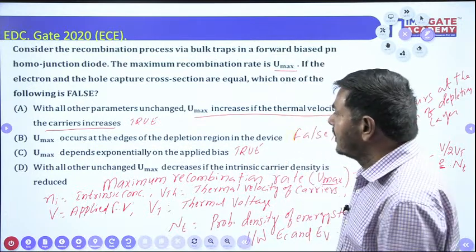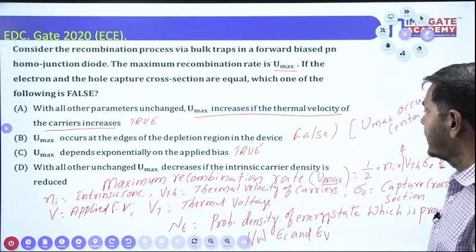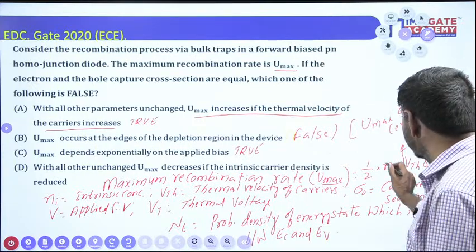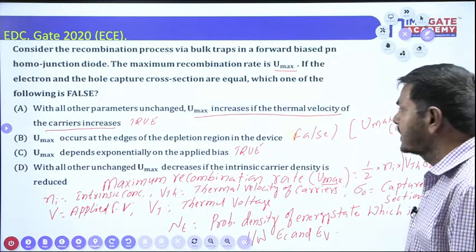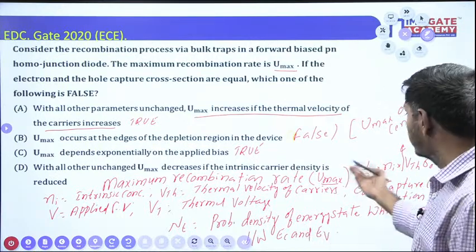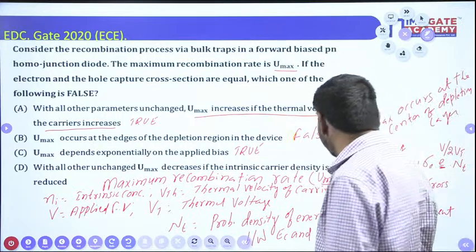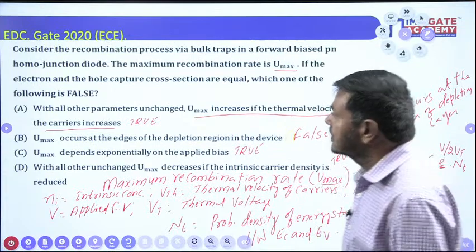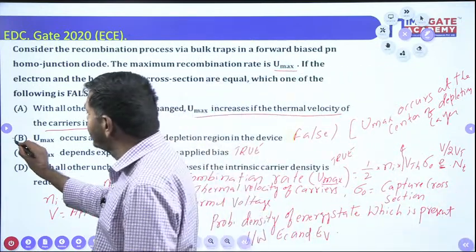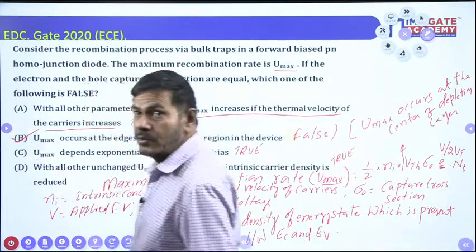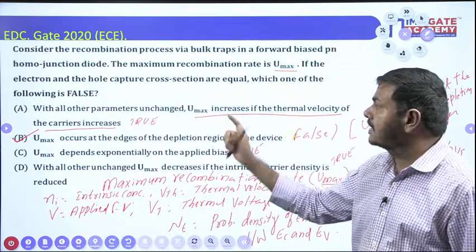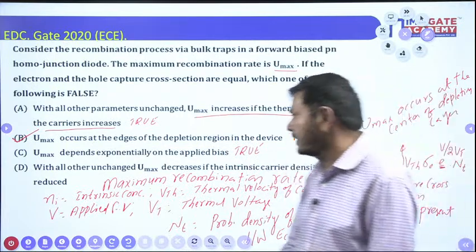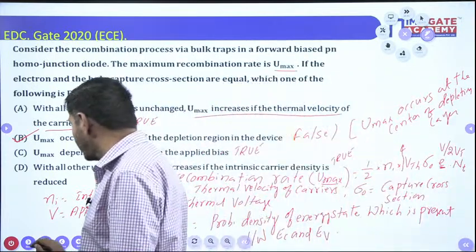The fourth one: with all other things unchanged, Umax decreases if the intrinsic carrier density, that means intrinsic concentration, is decreasing. Umax also decreases. It's correct as per this formula. That's why the fourth point is also true. So the false one is option B. So once you know the formula, even if this question is changed, you can attempt it easily. That's why I gave this formula with explanation. Understand? We can go to the next question now.